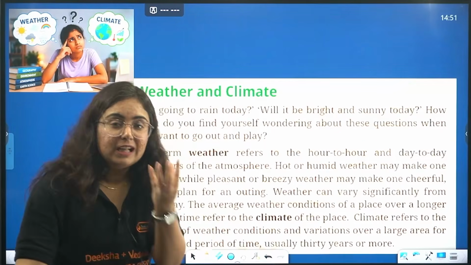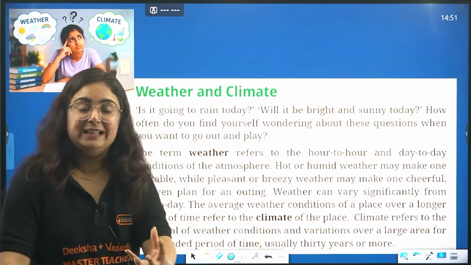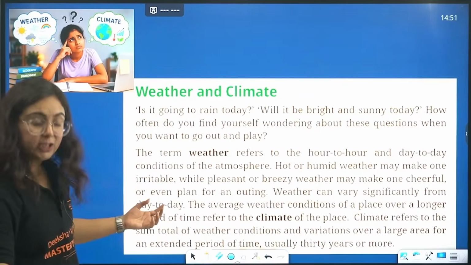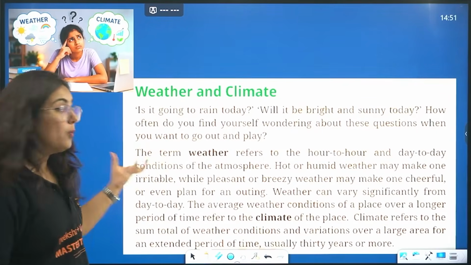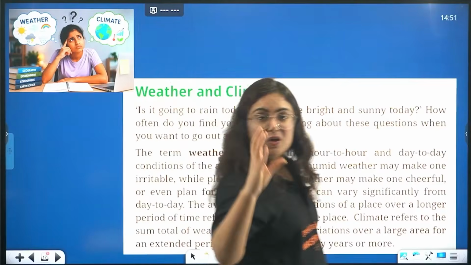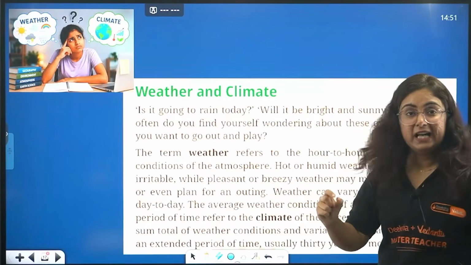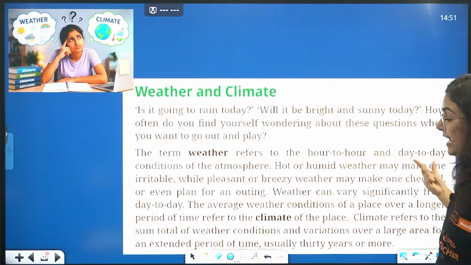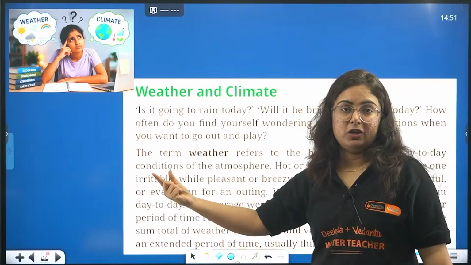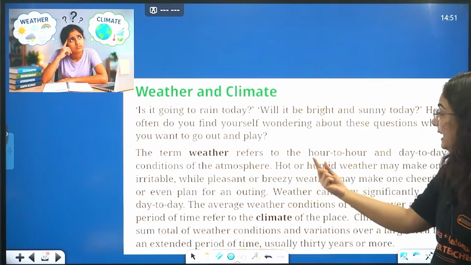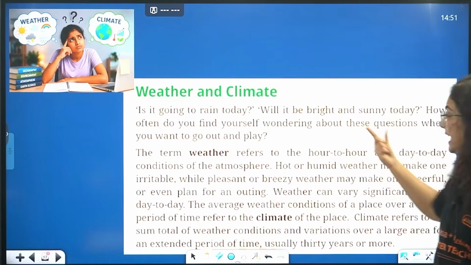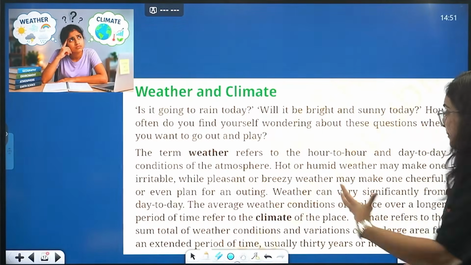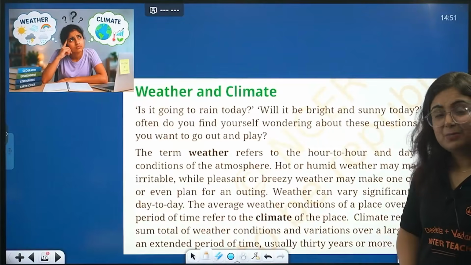So beta, what are these short-term changes in the atmosphere? You know that the short-term change in the atmosphere is known as weather. So what is weather? Beta, it is the atmospheric conditions in which there are hour to hour, day to day changes. So once again, it refers to hour to hour, day to day conditions of the atmosphere, hot or humid weather, right? Humidity sometimes.